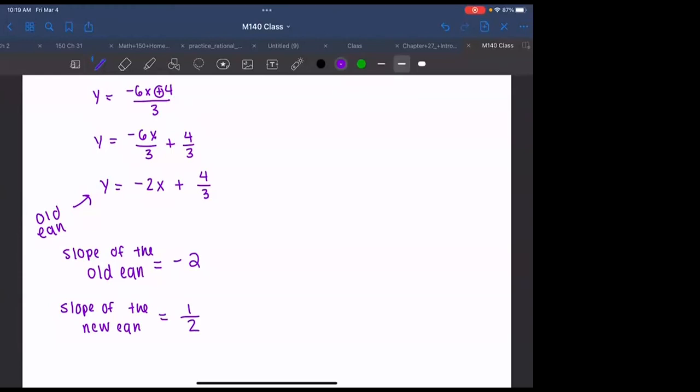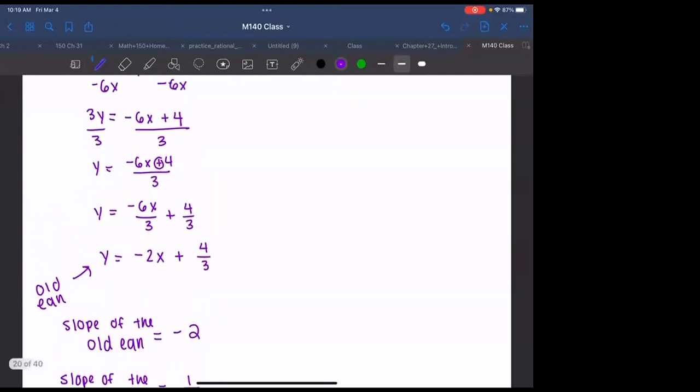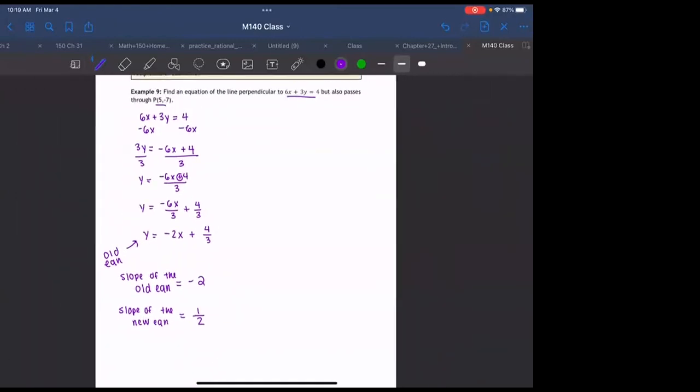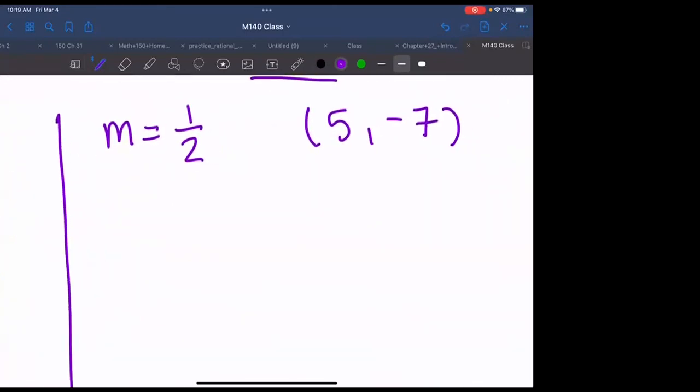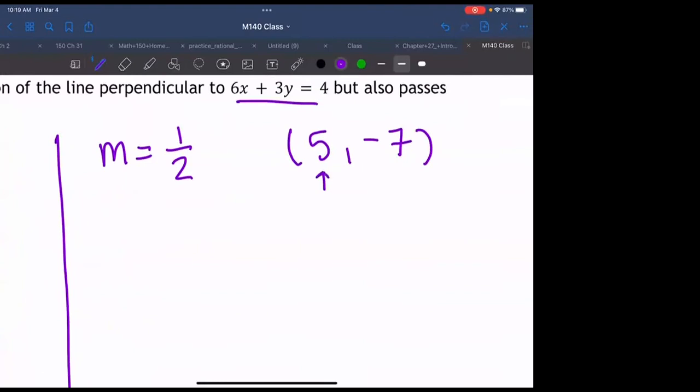Okay, any questions on what I've done so far? Let me draw a line here. We found the slope of the new equation, so we know that m is 1/2. And we know that the point is 5, -7, just from the question that we were given. So we have m, we have an x value, we have a y value.